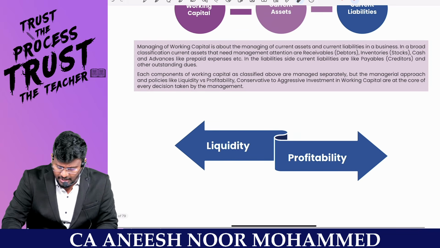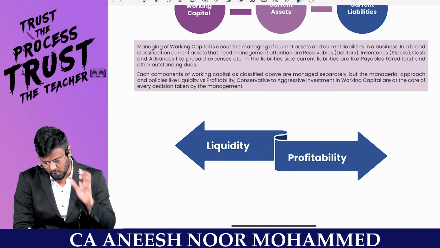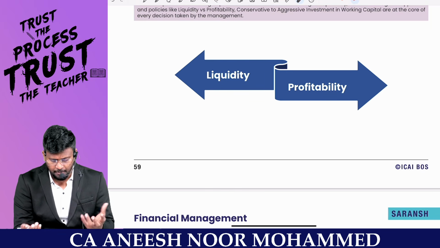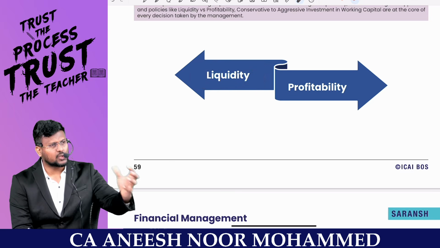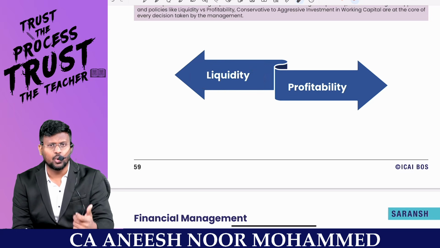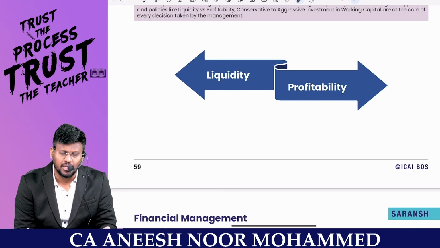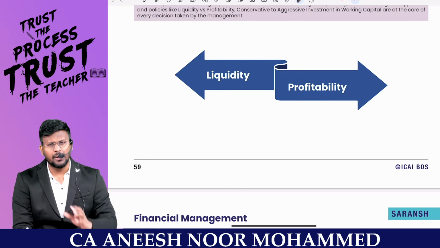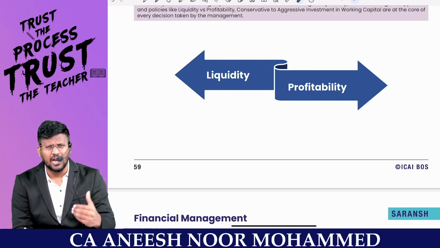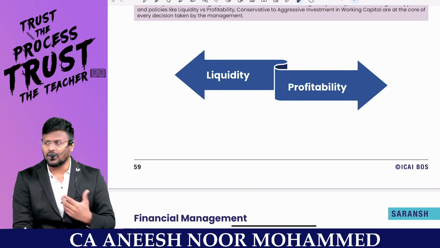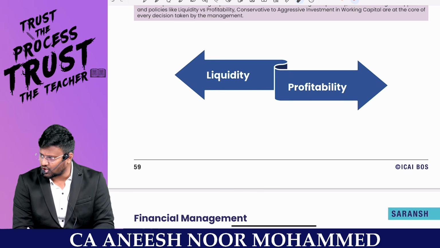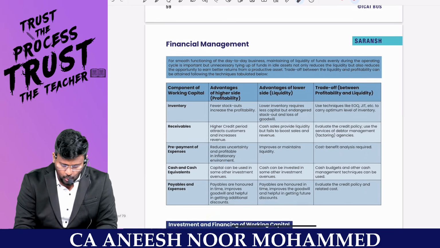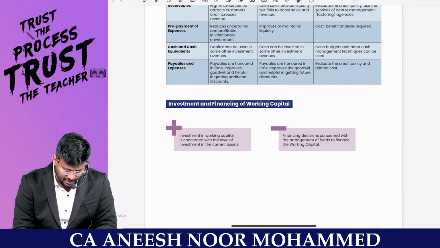On the liability side, current liabilities are payable creditors and other outstanding dues. So why do I have to manage the current assets and current liability? Because it will affect the liquidity. If a creditor comes knocking on the door and asks for money, where will I go for the money? So I have to always keep the liquidity. Number two, it will affect the profitability, because if I am carrying a lot of stock and a lot of debtors which are unrealizable, then automatically my profitability will get affected. That's why this chapter teaches us that it will affect both the liquidity and the profitability. So you have to be very careful with your current assets and current liabilities.